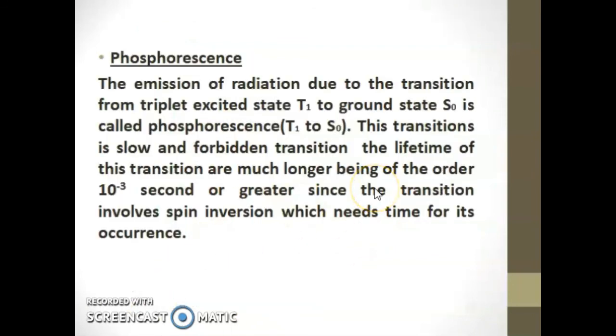Fluorescence and phosphorescence are examples of radiative transitions. And this is all about the Jablonski diagram, that is, spin multiplicity and the radiative and non-radiative transitions, and so on. Okay, let us wind up this section. Thank you.